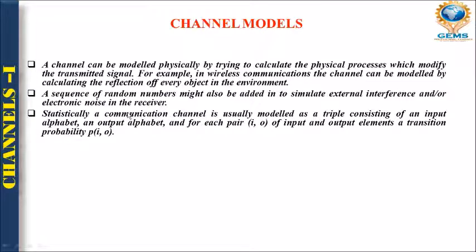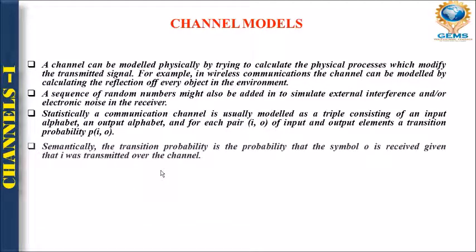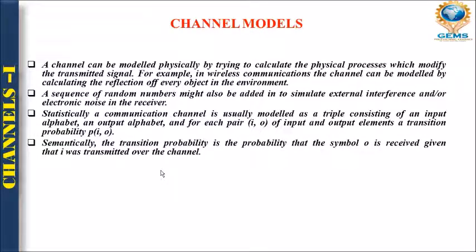Whether a communication channel is suitable for transmission depends upon three factors: the input, the output, and the probability factor of how far transmission can be possible through that particular channel. Semantically, conditionally: the transition probability is the probability that the symbol O is received given that I was transmitted over the channel.